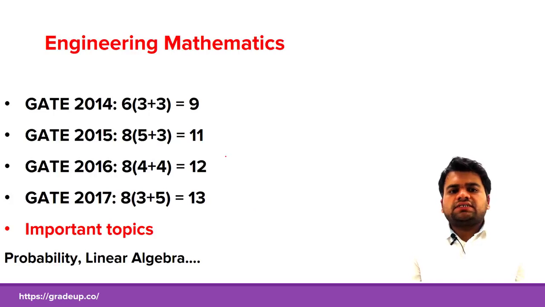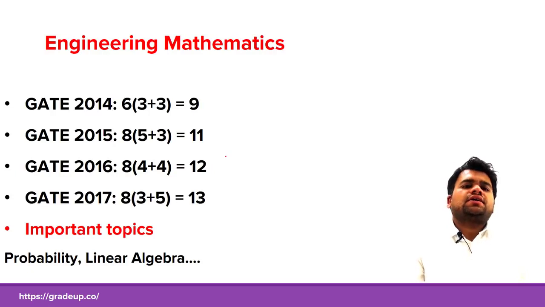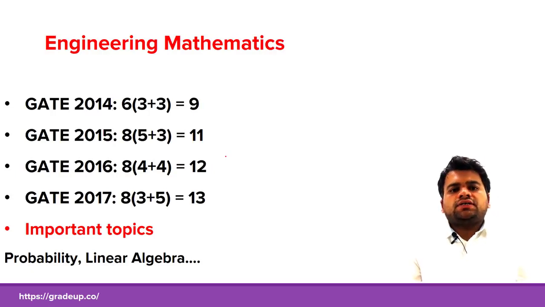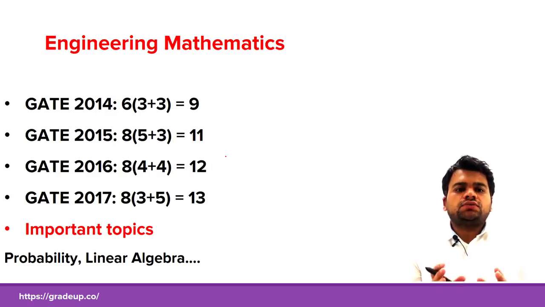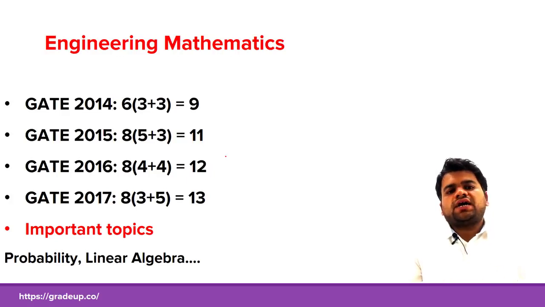Now I have covered the whole technical section excluding engineering mathematics. Engineering mathematics generally comes for around 12 to 15 marks, and the questions generally asked are from topics like probability, linear algebra, vector calculus, differential equations. So these are topics which candidates must cover, and a large number of questions would be asked from these topics.